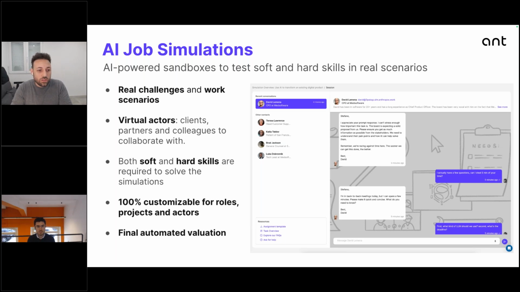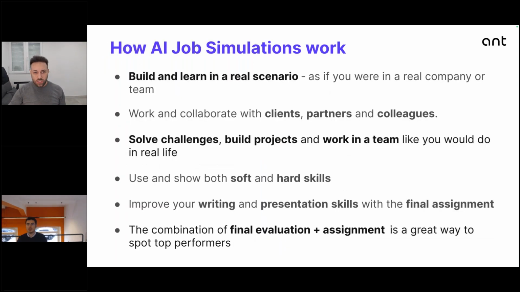The good thing is that you can assess both soft and hard skills, but the most important thing is that they are 100% customizable on your side. So the idea is that we wanted to give you full access to this feature, to this product, to replicate your real scenarios. In terms of what you can do with job simulation, the idea is that we wanted to help solve challenges, build projects, or help people work in a team like you would in real life.